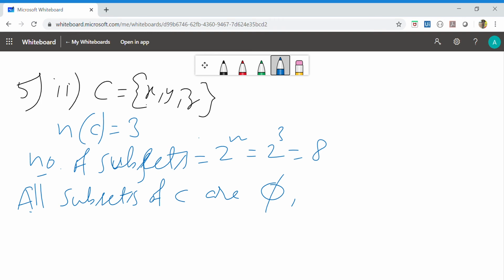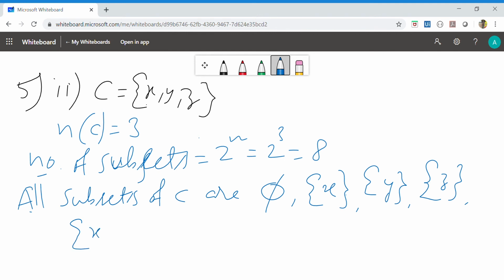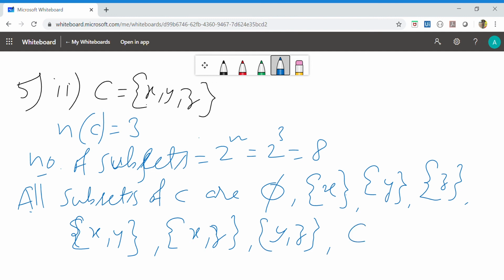Next, the sets formed by each element of C: the set X, the set Y, and the set Z. Also the combinations of elements of C: XY is one combination, XZ is another, YZ is another, and next C. The given set is C, and we know that every set is a subset of itself. That's why C is also a subset of itself. 1, 2, 3, 4, 5, 6, 7, 8 subsets are there. So this is the answer for that question.